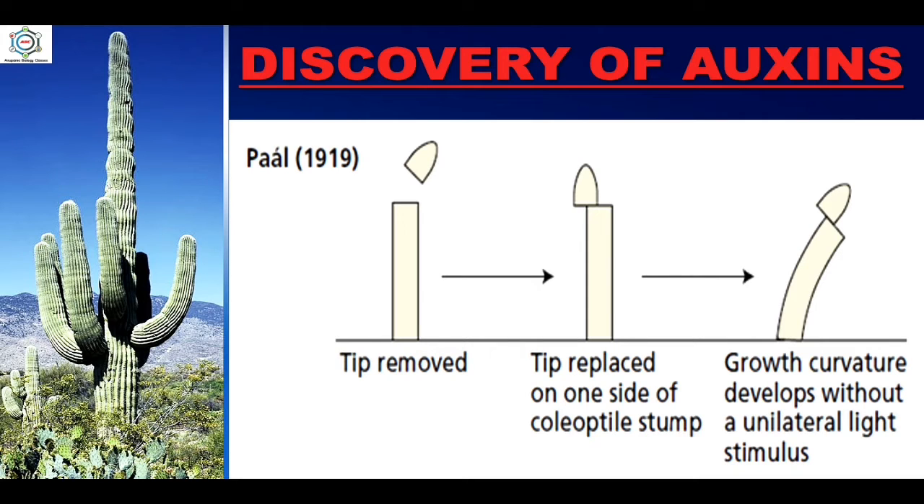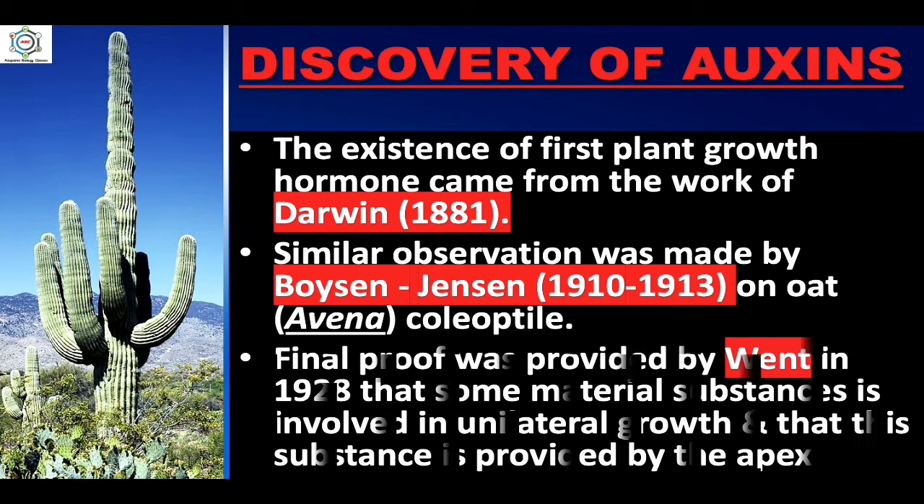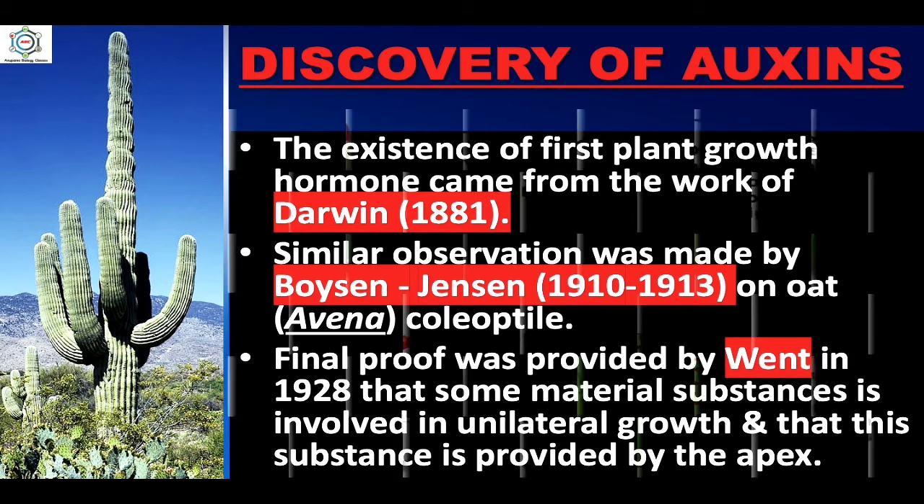After that, Paal in 1918 demonstrated that if the decapitated tip was replaced on the cut end eccentrically, more growth results on that side, which causes bending even though this is done in complete darkness. And the final proof was provided by Went in 1928 that some material substance is involved in unilateral growth and that this substance is provided by the apex.